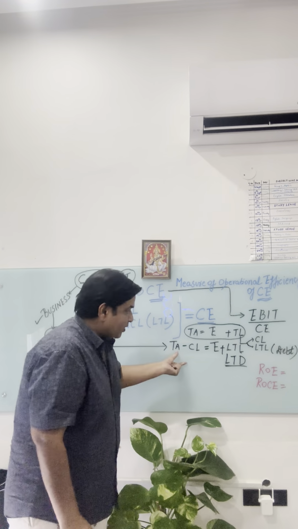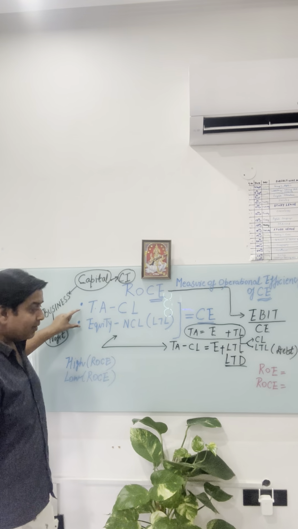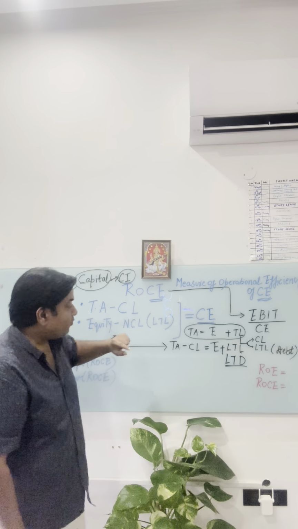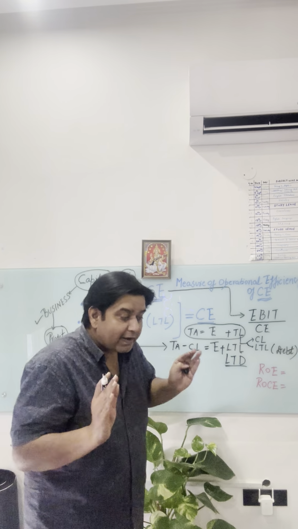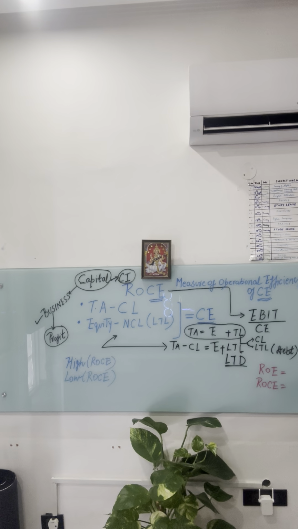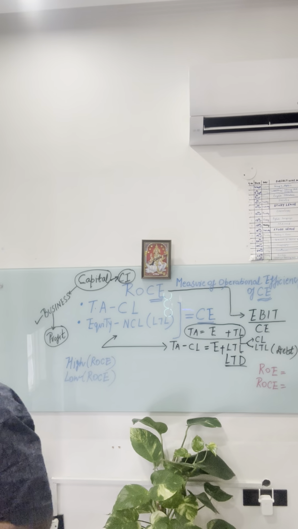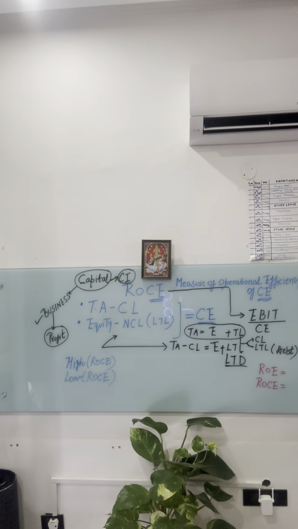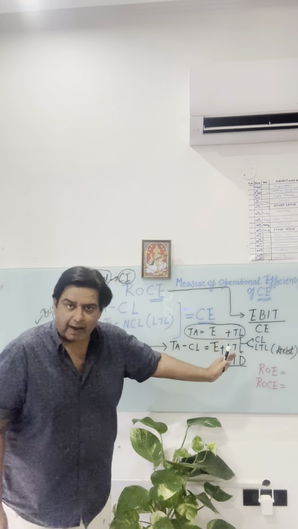Now both these equations represent what? Capital employed. So here are two formulae, okay, using which we can find the capital employed. So first formula could be the left hand side of this equation, total assets minus current liabilities, means what is my total investment in assets, and from that I deduct current liabilities. Why do I deduct current liabilities? Because these liabilities will be matured in 1 year only. So for a longer perspective, to judge a company's viability, how effective a company is performing, I will deduct current liabilities from total assets. The other approach is I add long-term liabilities to equity.